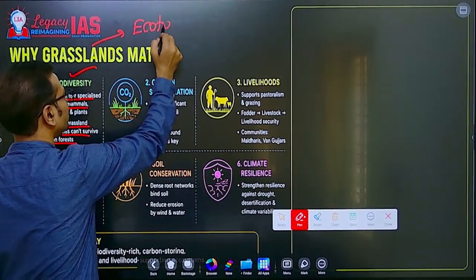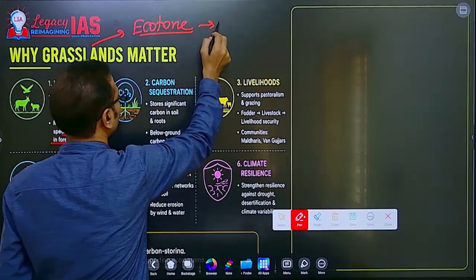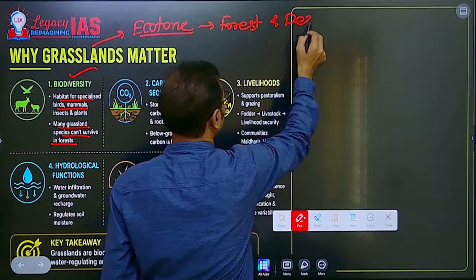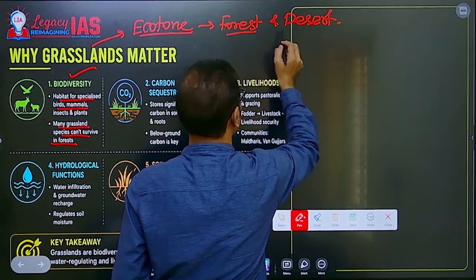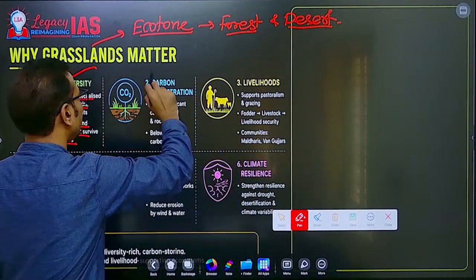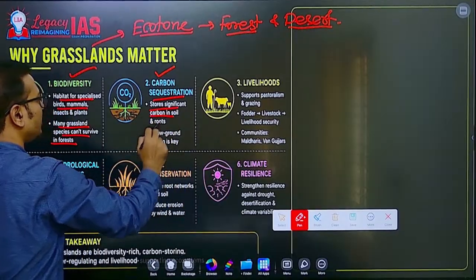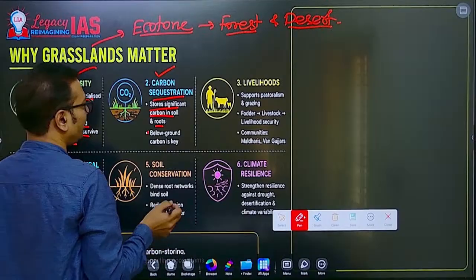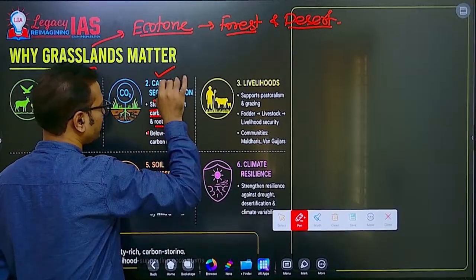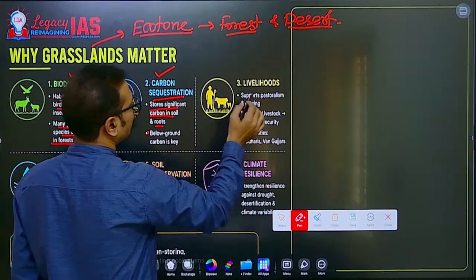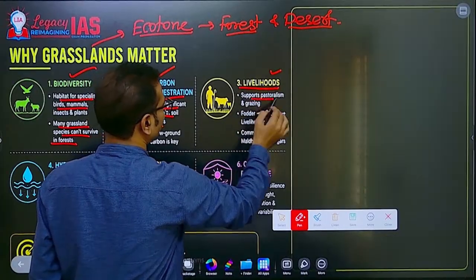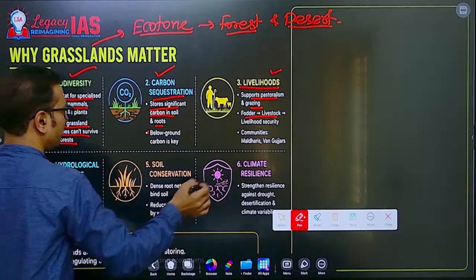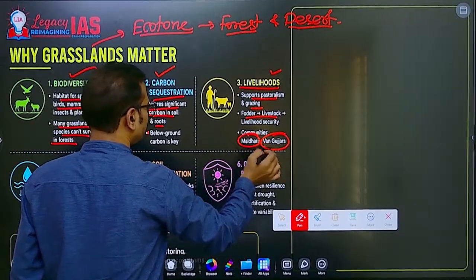Ecotones between what? Transition area between forest and desert ecosystems. Important for carbon sequestration, right? Yes, they store significant carbon in soil and roots. The soil profile is very rich in grasslands. Then livelihoods: they support pastoralism, grazing, fodder, livestock, and communities like Maldharis in Banni grassland, Gujars, Bakarwals.